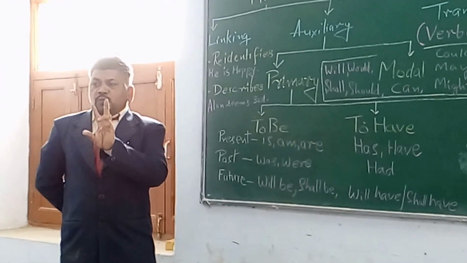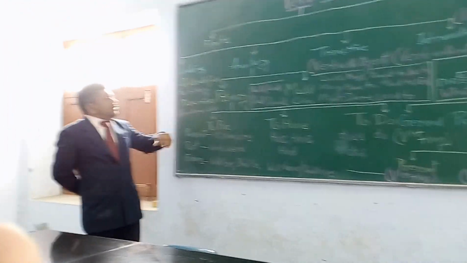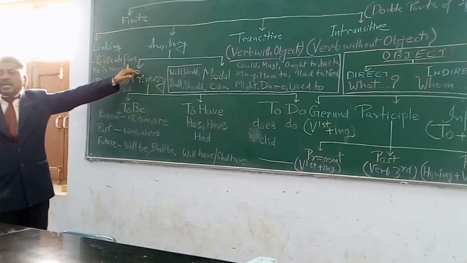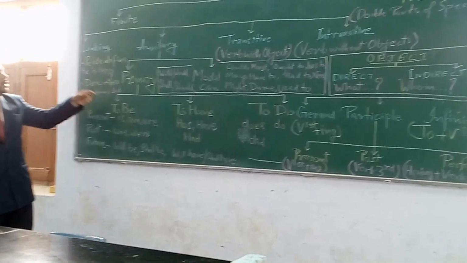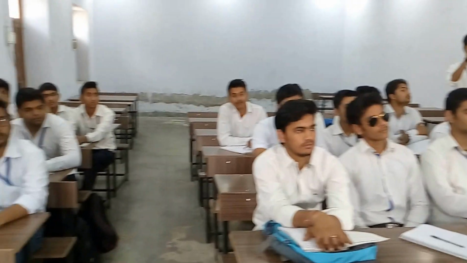Linking verb does two functions. The first function of the linking verb is that it redefines the subject, like he is happy, he is studying, he is marvelous.